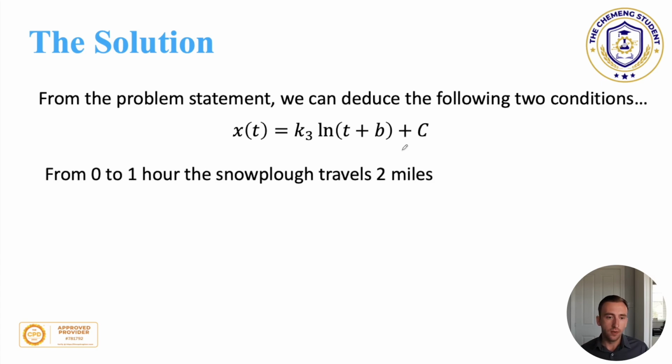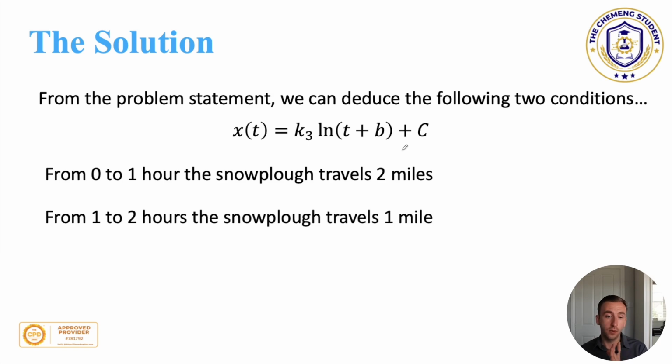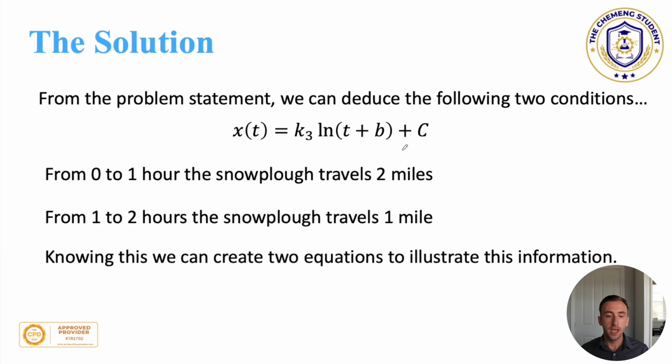So we know that from 0 hours to 1 hour, the snowplough travels 2 miles. And from 1 hour to 2 hours, the snowplough travels 1 mile. Knowing these, we can create 2 equations and solve them simultaneously.